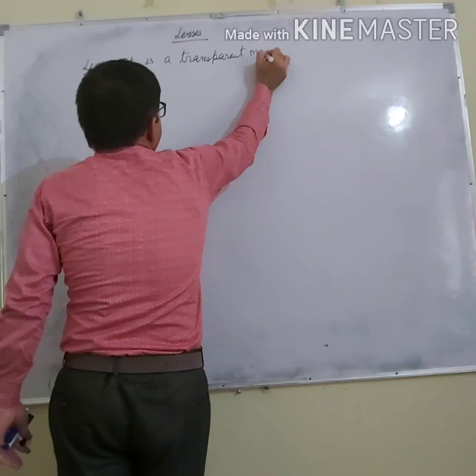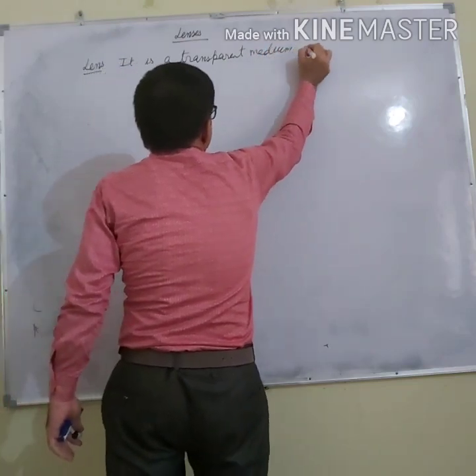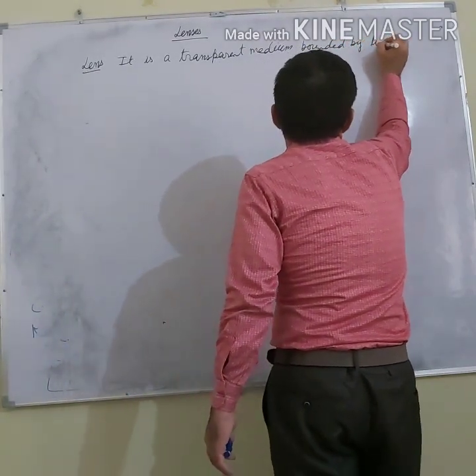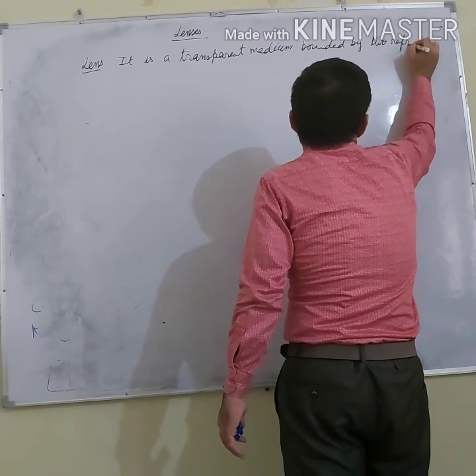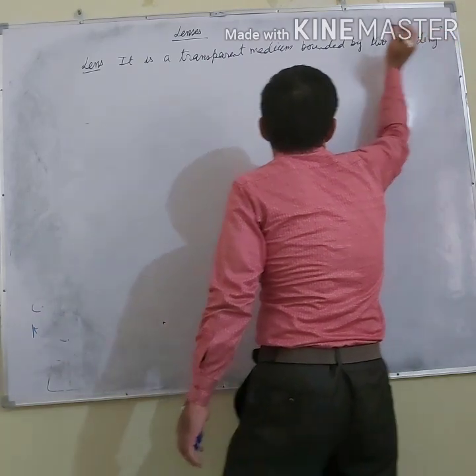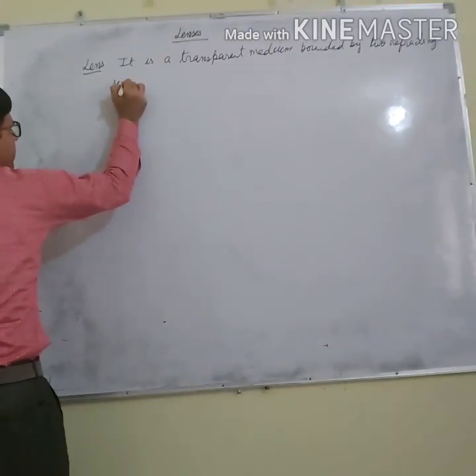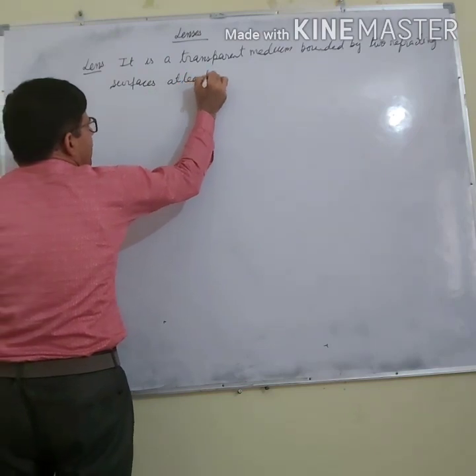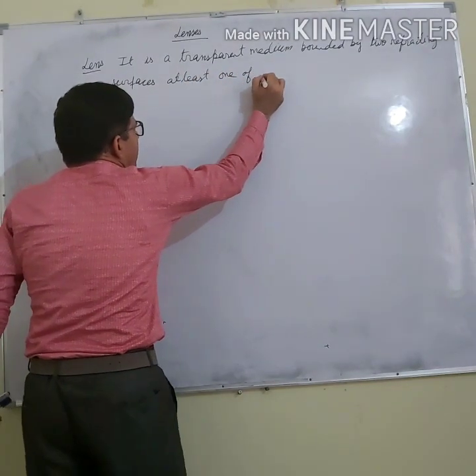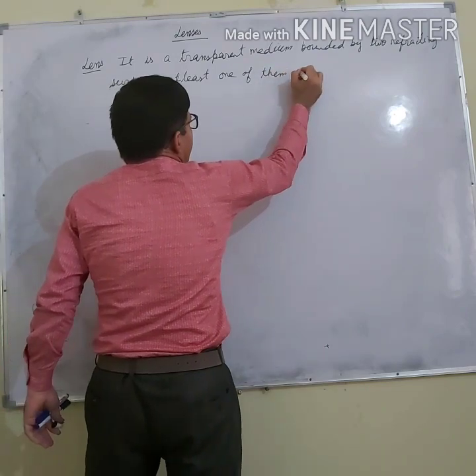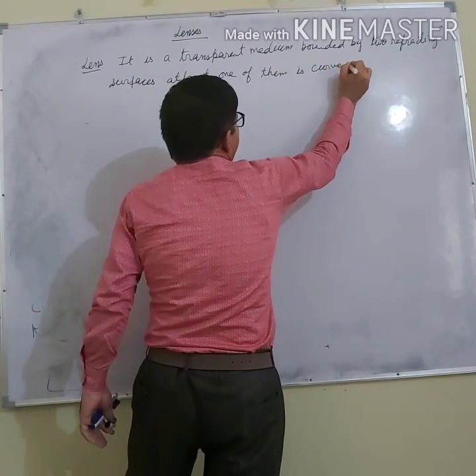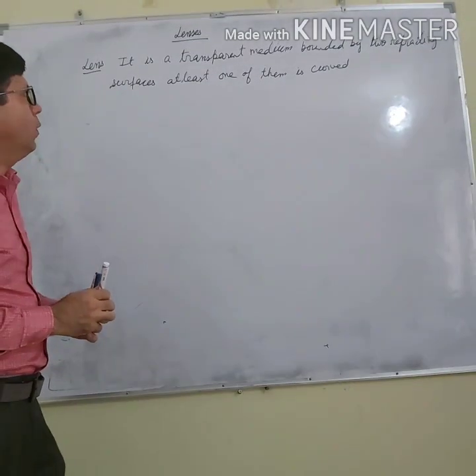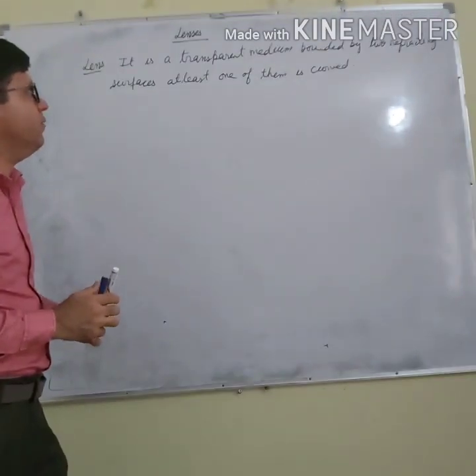In my lenses, it's glass. A transparent medium bounded by two refracting surfaces, at least one of them is curved. There are three main points: a transparent medium, two refracting surfaces, at least one of them is curved.